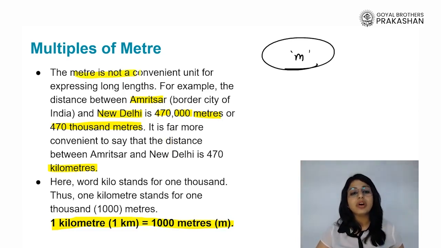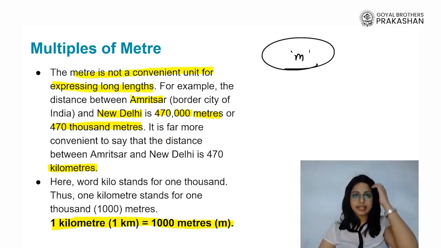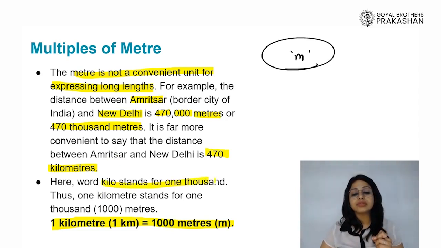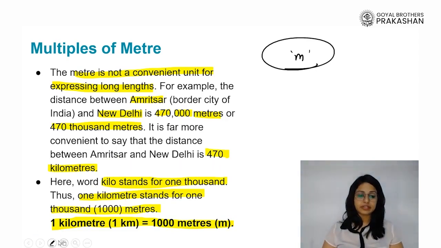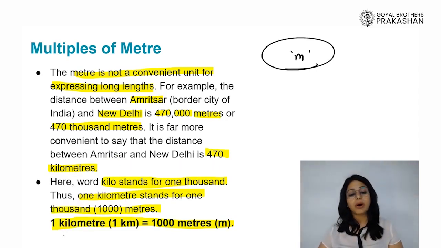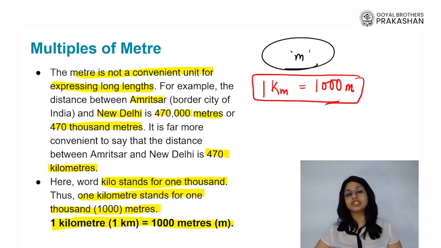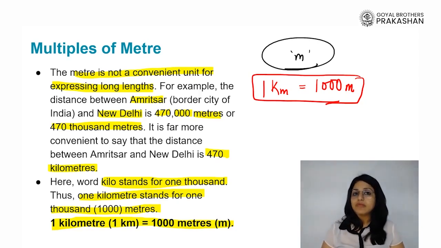So a meter is not a convenient unit for expressing long lengths, for example the lengths between two cities, states or countries. For that, we use a convenient unit which is kilometers, where kilo stands for 1,000. So 1 kilometer is equivalent to 1,000 meters, right, students? So here we are understanding that we have standardized the unit, but if we are going to measure bigger lengths or bigger distances, we can go to a bigger multiple of the standard unit, which is kilometer, defined as 1,000 meters.